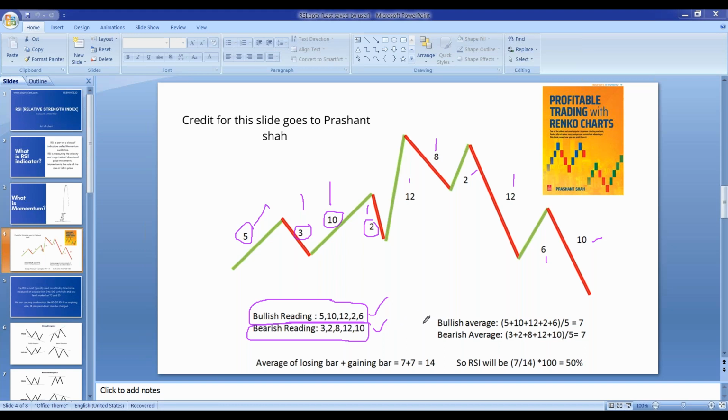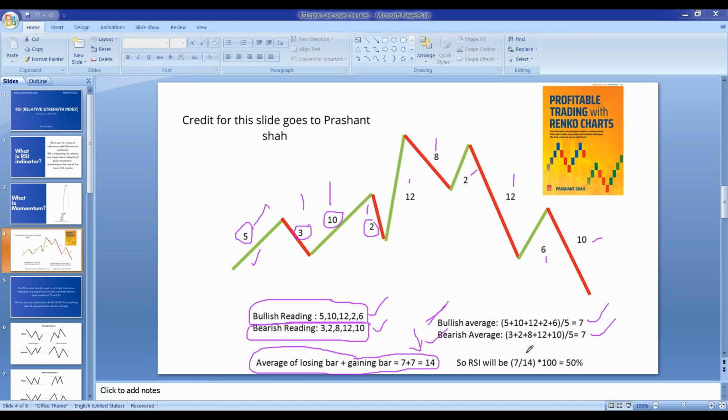Now let's take the average of the bullish readings and the average of the bearish readings. This is a simple average calculation: I added all of them, there are 5 values, so I divided by 5. The average is 7 points of rise and 7 points of fall. The total of the average gaining bar plus the average losing bar is 14. The bullish average is 7, the bearish average is 7, so the total is 14.